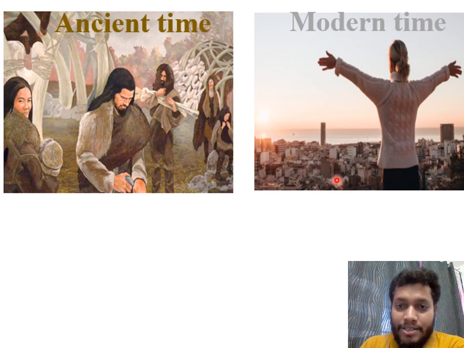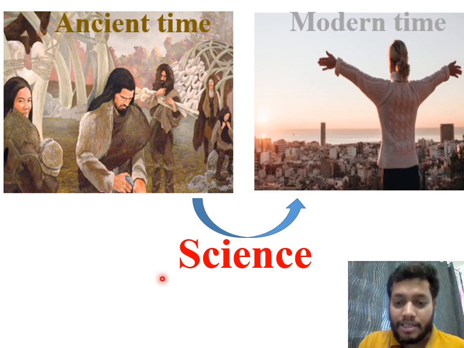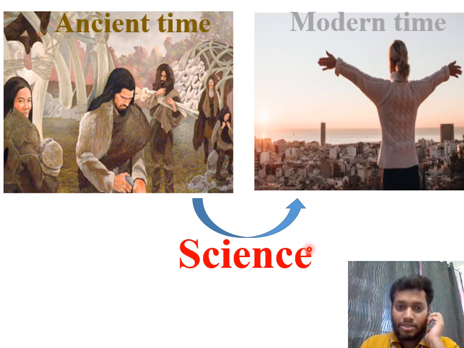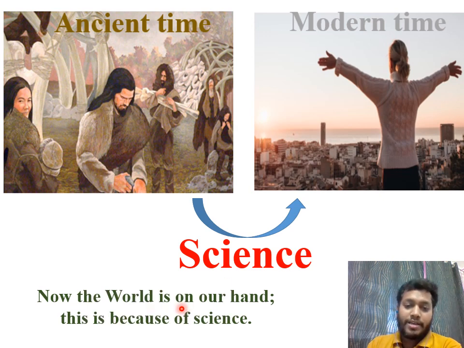We have mobiles to talk to persons who are very far from us. Also we have vehicles to go here and there within a very short span of time. So how did this happen? This is nothing but because of science only. This is because of science and because of our advanced technology, which is the applied science part. Nowadays the whole world is in our hand, and this is because of science only.